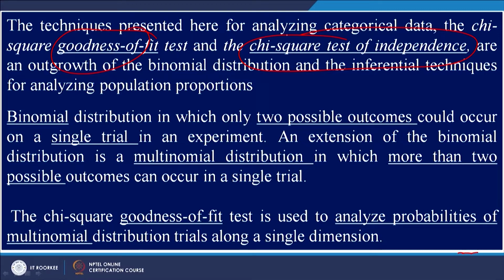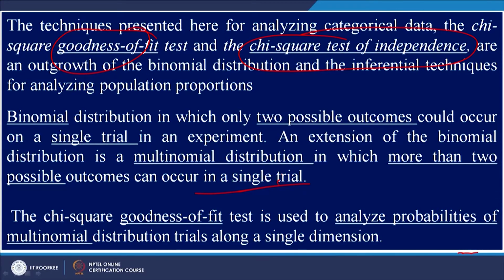The extension of the binomial distribution is the multinomial distribution, where you have more than 2 possible outcomes of a single trial. The chi-square goodness of fit test is used to analyze probabilities of multinomial distribution trials along a single dimension. So, here we will have a trial and the outcomes would be more than 2.